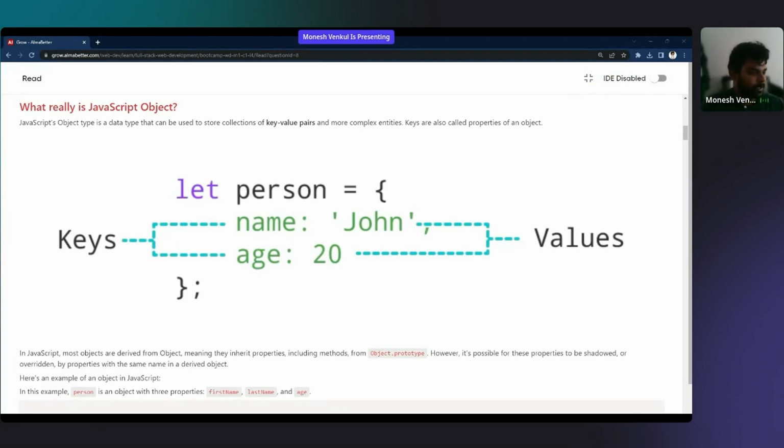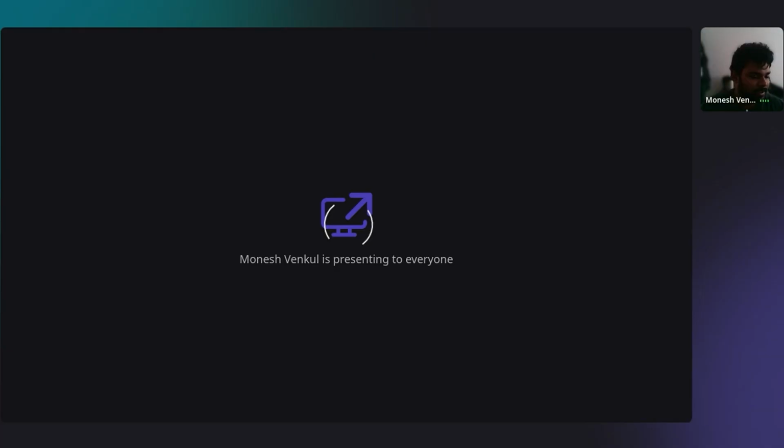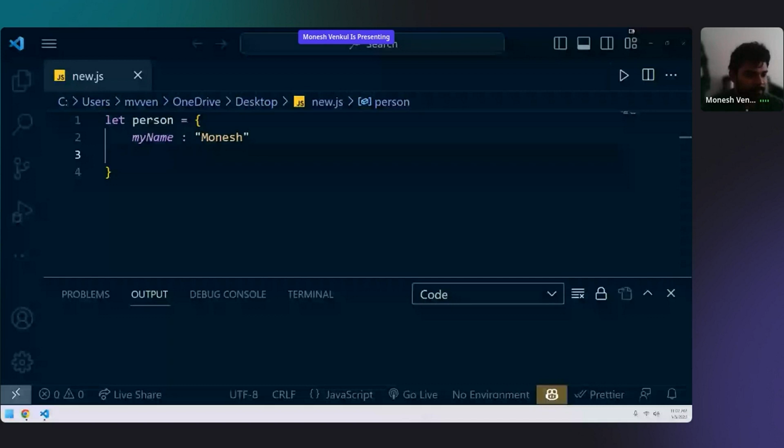Oh, I can't see my VS Code. Okay. One second, then I'll reshare my VS Code. Oh, maybe I had not shared the entire screen previously either. Yep. Are you able to see it now? Yes, right?